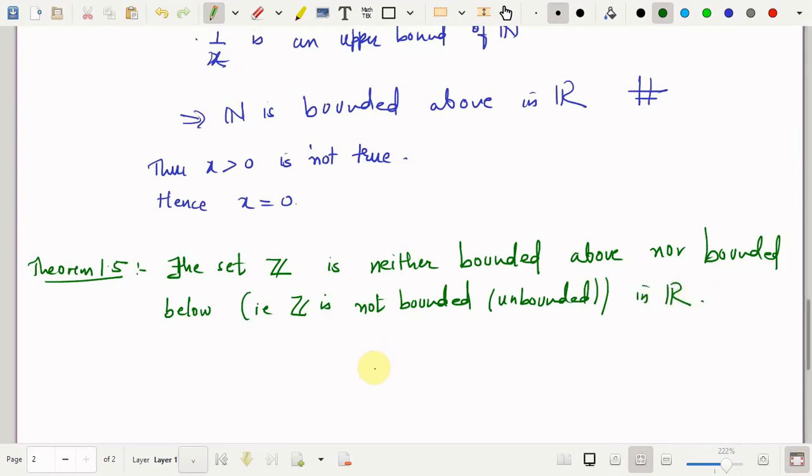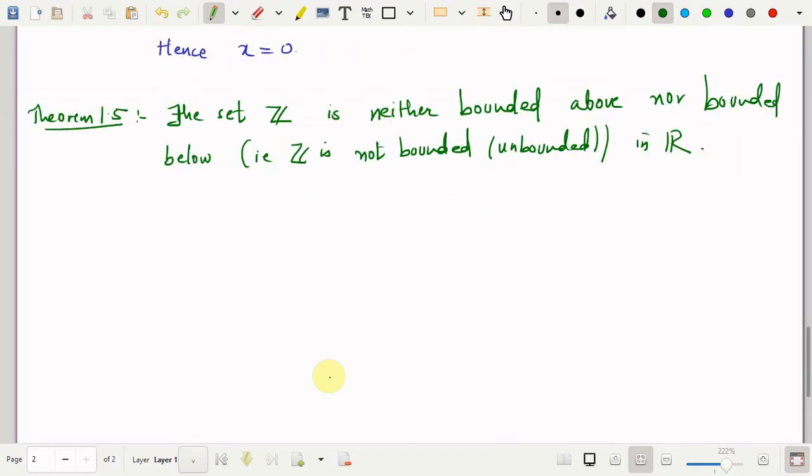This is in fact an application of the Archimedean property, and this is what we observed while defining the upper bound and lower bound. When we put this on a real line, we see that the integers are unending from both sides, the left hand side as well as the right hand side, from which we can conclude that it does not have an upper bound as well as it does not have a lower bound. So let's try to prove this.